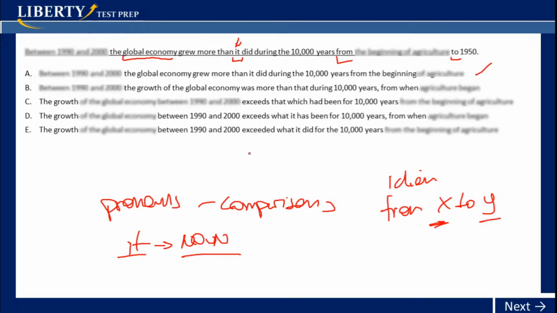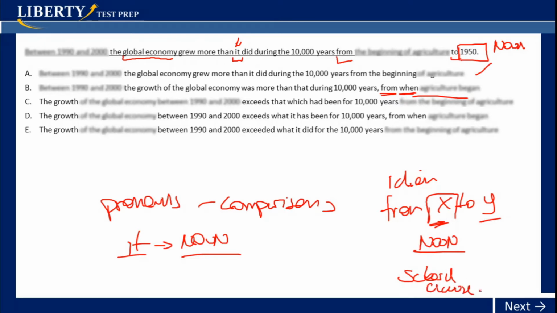In letter B, there is a problem with the correlative idiom because they say "from X." We already know that Y is "to 1950." 1950 is a noun. So whatever X is, it must also be a noun. But "when" is not a noun. "When" is opening up a subordinated clause, and a subordinated clause is not parallel to a noun. So that's out. B is out.